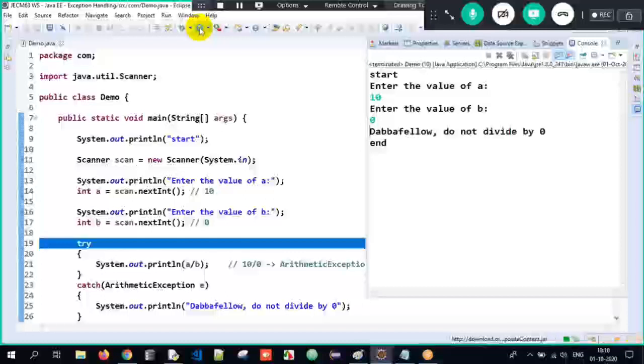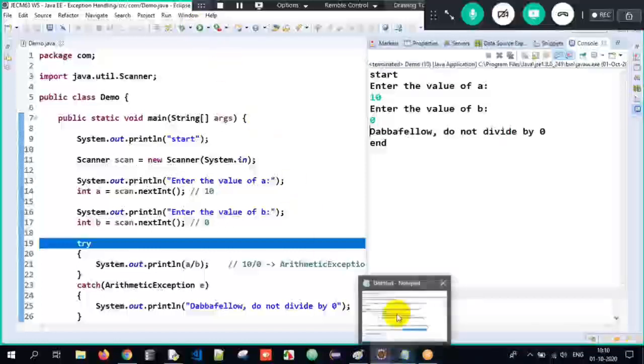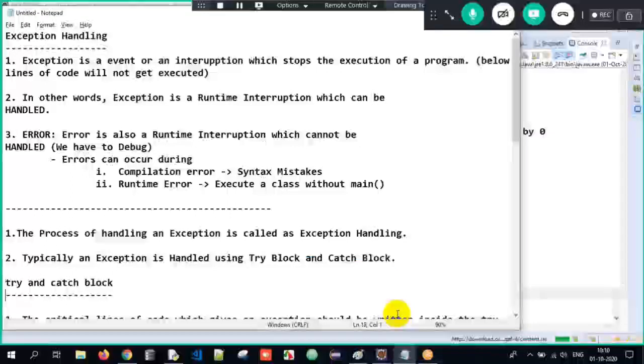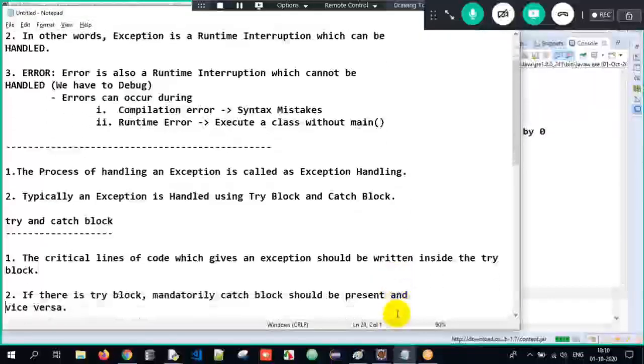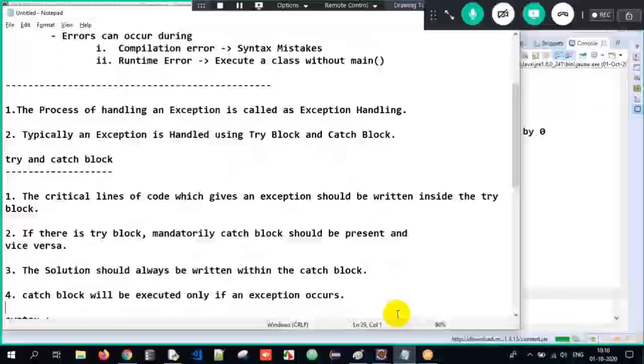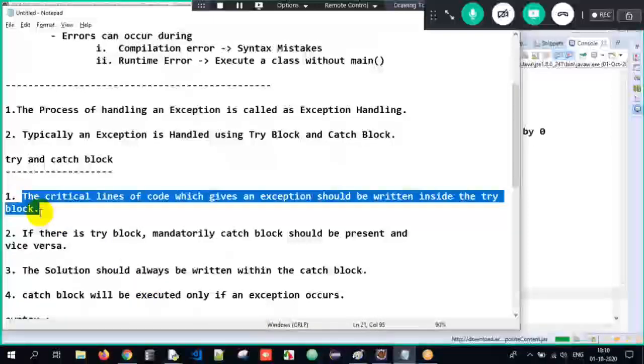In real time, you will be using this topic widely. Got the clarity here? So how are we supposed to handle an exception? We are supposed to handle an exception with the help of try and catch block, meaning the critical lines of code. It might be one line or 10 lines, whichever might give an exception. Don't write your entire Java program in the try block, only the critical lines which might give an exception.